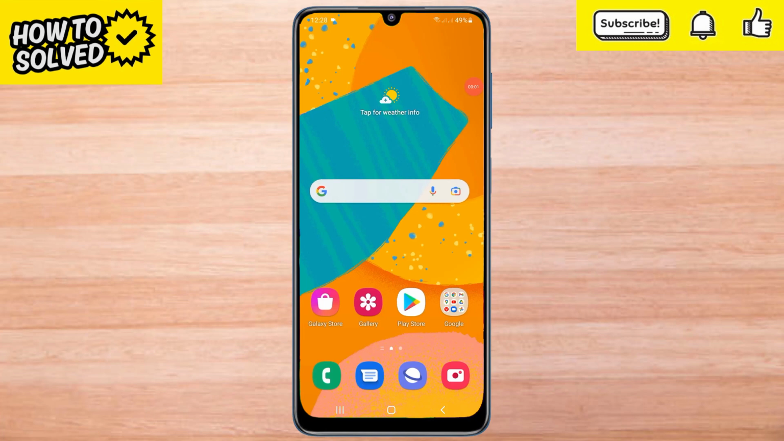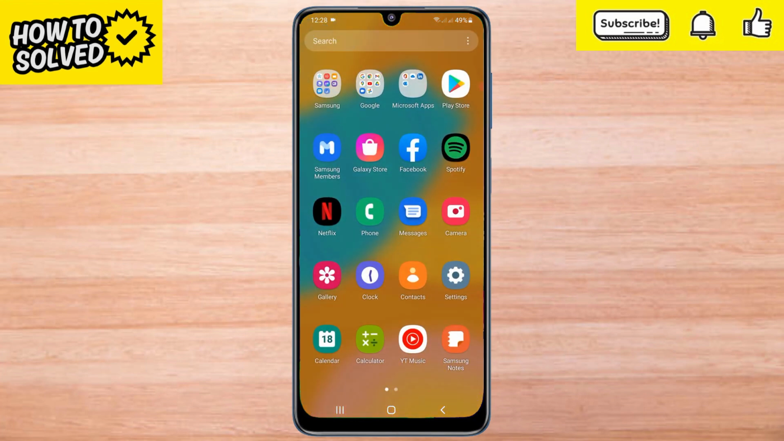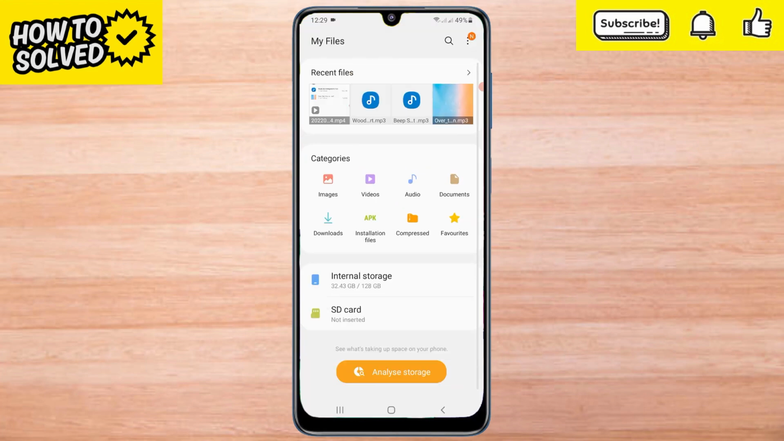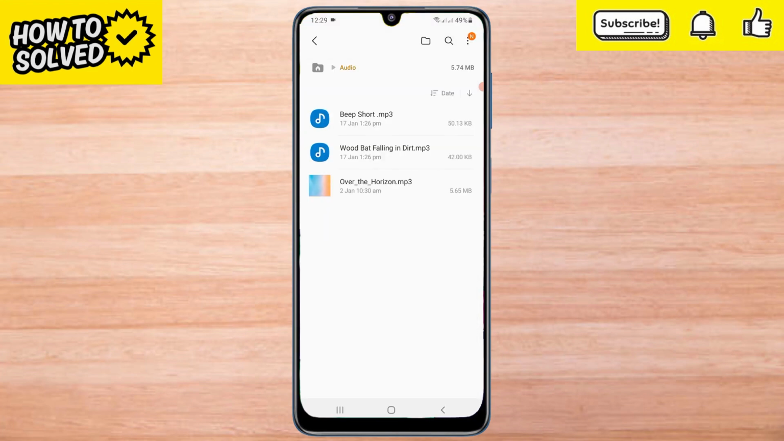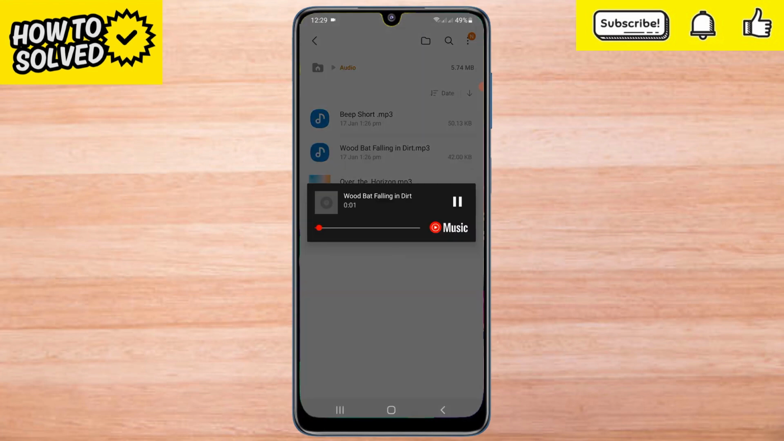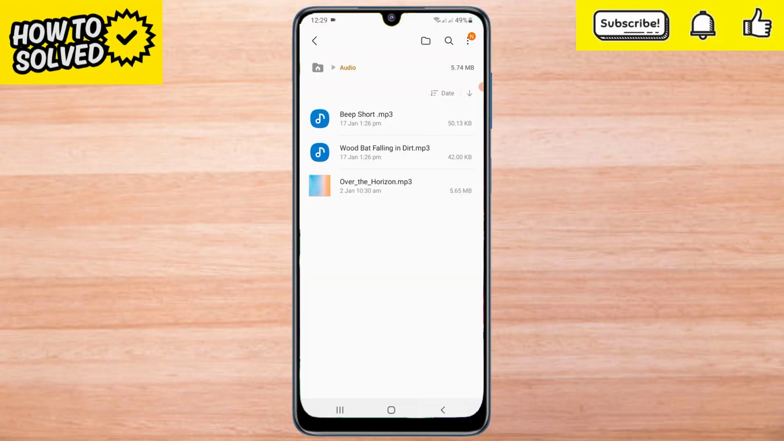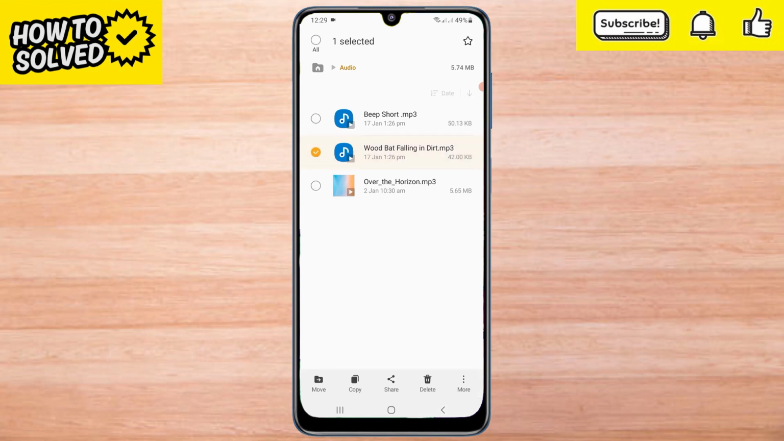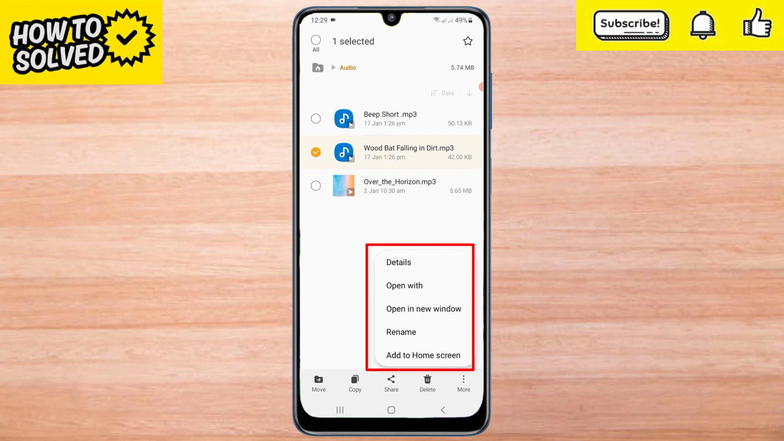In this video, I will show you how to set up a custom notification tone for Samsung Mobile. I want to use this audio as a notification tone. There is no option to set up as notification tone.